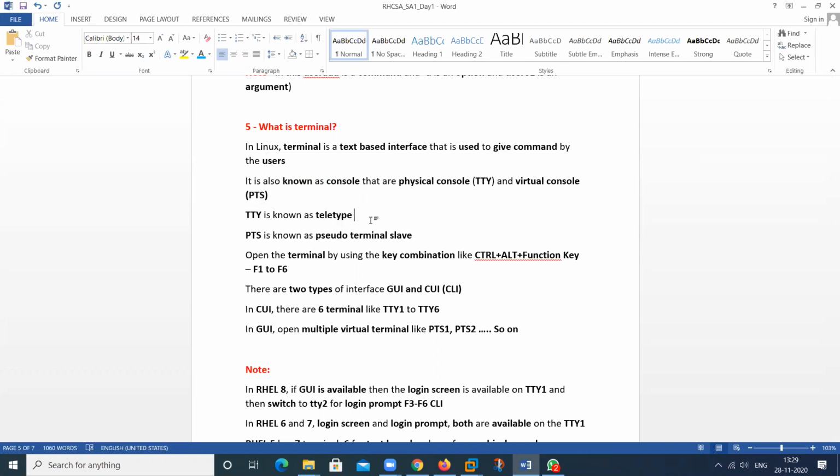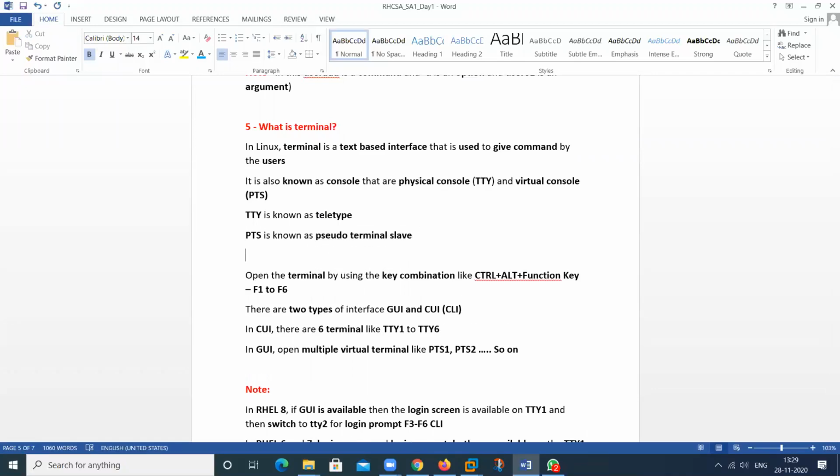It's called teletype. What does PTS mean? P means pseudo, T means terminal, S means slave. It's called pseudo terminal slave. So how many terminals do we have in Linux?